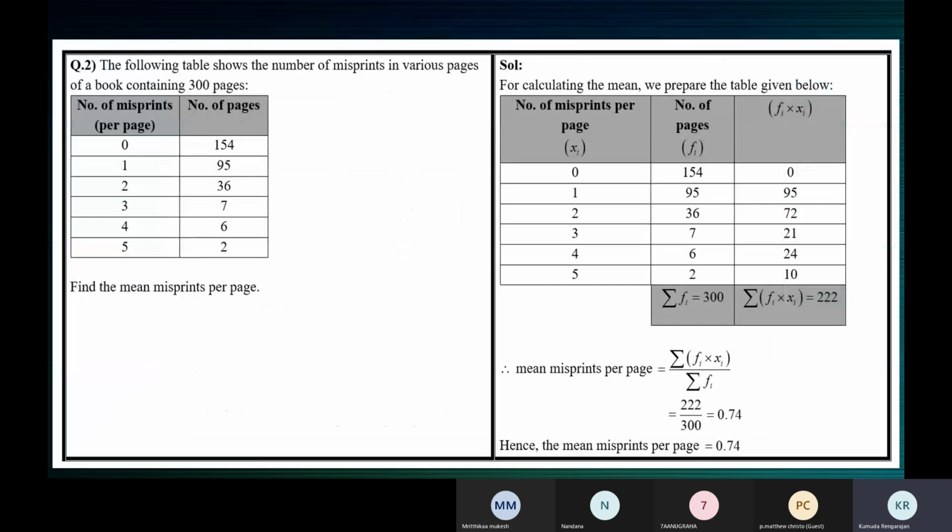Okay, so see here. We need to prepare the fi xi column. You can write it both ways, xi into fi or fi into xi.